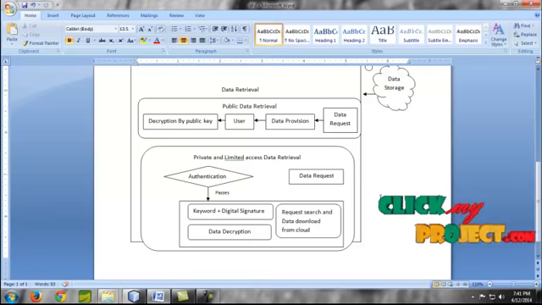Once the digital signature is verified by the RSA algorithm, it is downloaded from the cloud storage. So we are not only providing authentication, but also enhanced data security by means of the MAC code, data signature, and secure data encryption and decryption process.